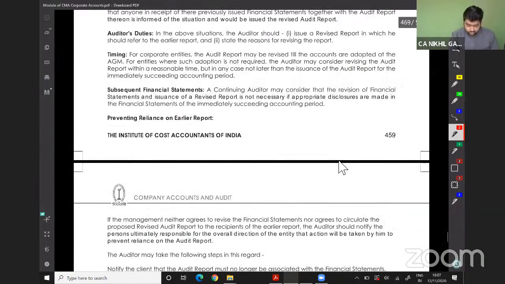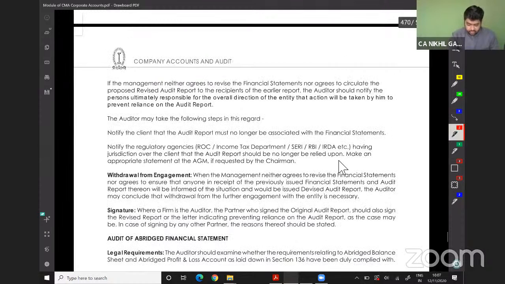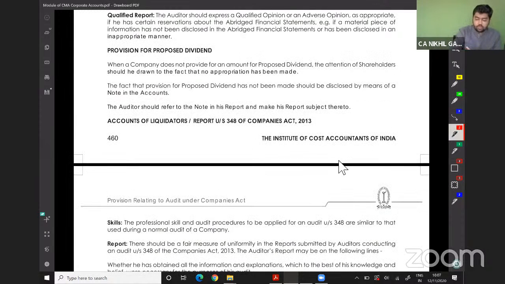See, we should skip this part now. Provision for proposed dividend. Yes, we should go to provision for proposed dividend now.